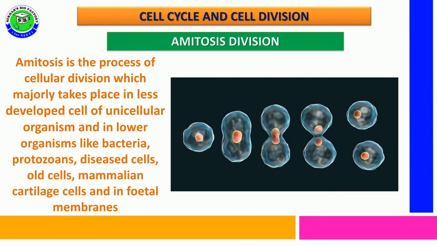So amitosis is a process in which cellular division takes place majorly in less developed cells, especially unicellular organisms like bacteria, protozoans, diseased cells, old cells, and mammalian cartilage cells and fetal membrane cells, which frequently perform this type of primitive cell division.